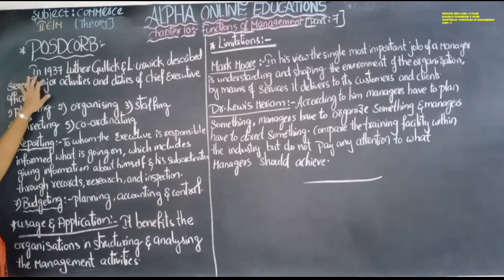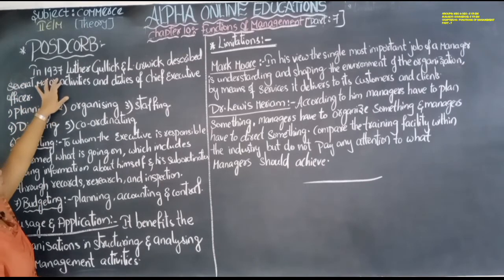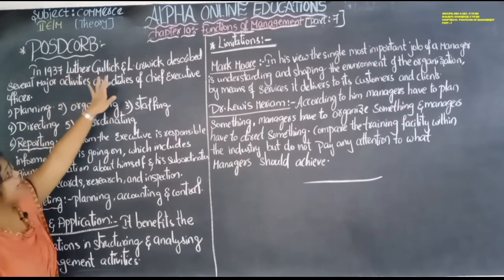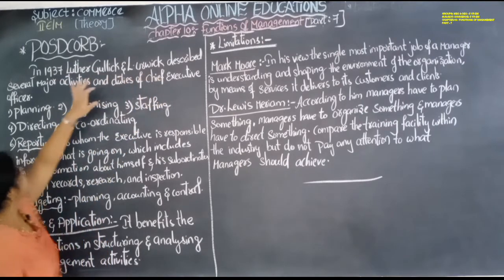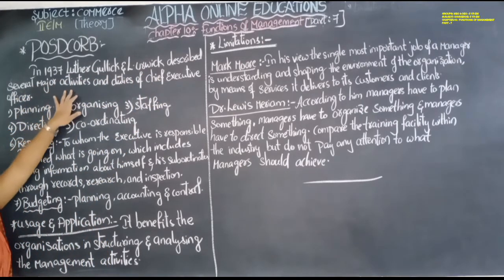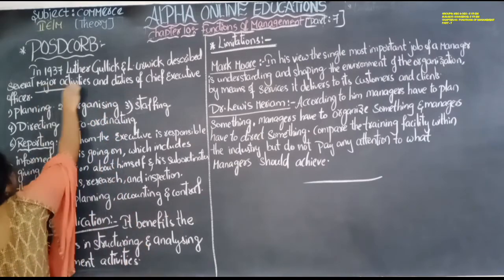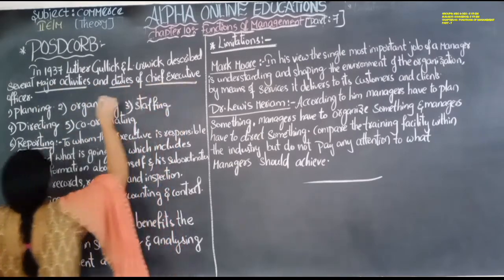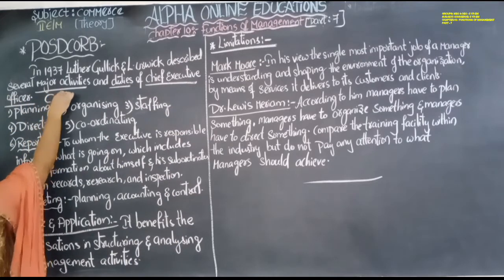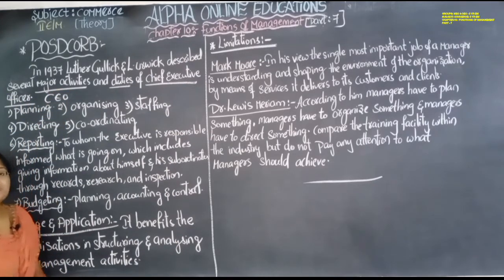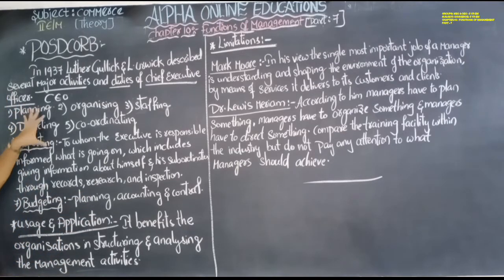In 1937, Luther Gulick and L. Urwick described several major activities and duties of the Chief Executive Officer. These two persons have defined the major activities and duties of Chief Executive Officers, that is CEO. What are the duties and activities that every CEO should do? According to them, CEOs have to perform these activities.